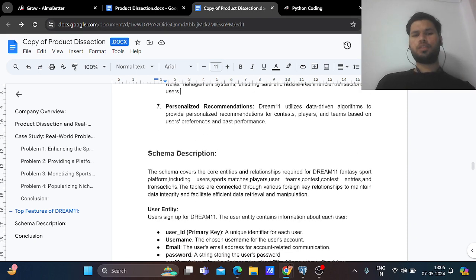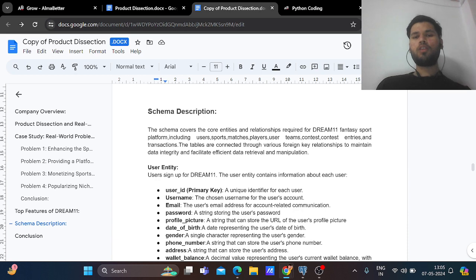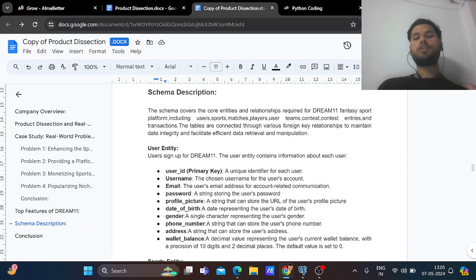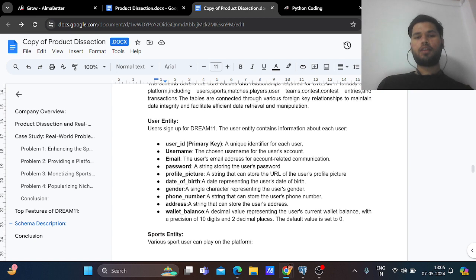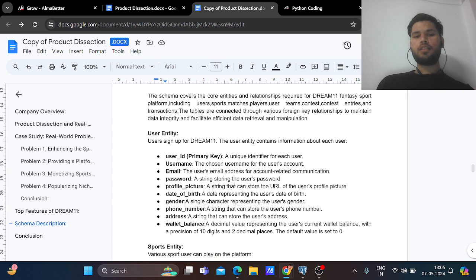Now, schema descriptions. I'm trying to make the schema of Dream11. So what are the tables included in making Dream11? There are various tables. For example, first is the user entity. The user entity is the user table.